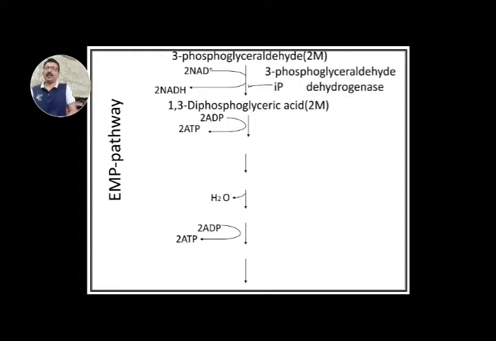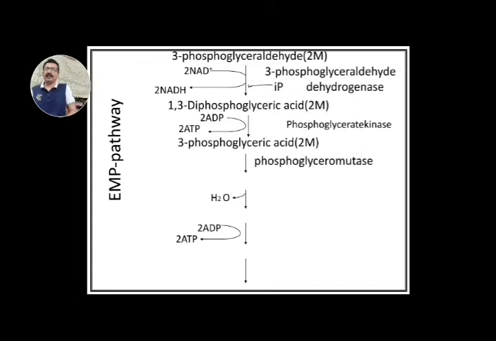Then molecule of 1,3-diphosphoglyceric acid is dephosphorylated into a molecule of 3-phosphoglyceric acid. This reaction is catalyzed by the enzyme phosphoglycerate kinase. During this conversion, molecule of ATP is produced. Then 3-phosphoglyceric acid is isomerized into molecule of 2-phosphoglyceric acid by an enzyme phosphoglyceromutase.